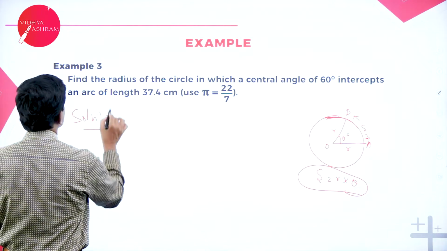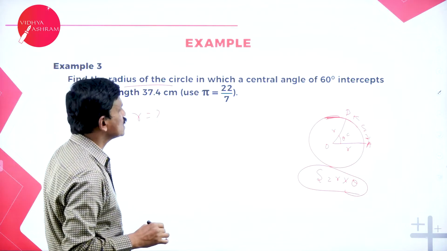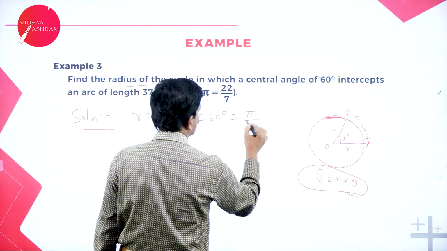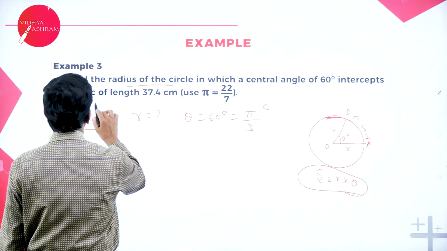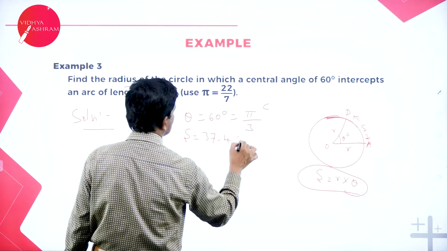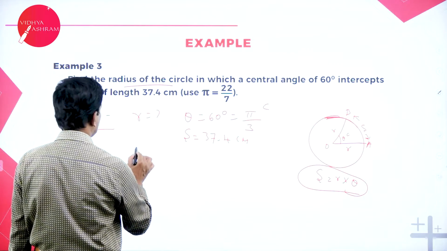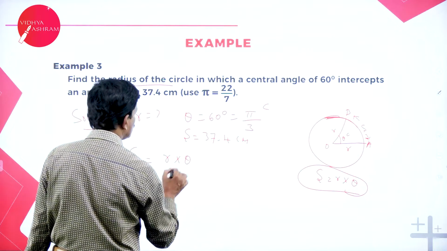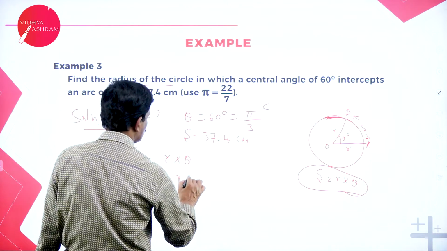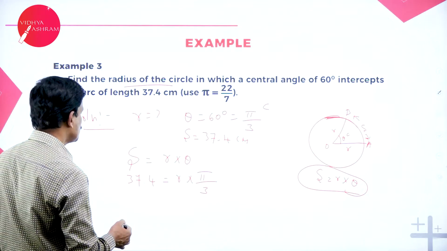What is given? Find the radius R, which is the question mark, of a circle with a central angle theta of 60 degrees, which is equal to pi by 3 radians, intercepting an arc length S equal to 37.4 centimeters. Use pi is equal to 22 by 7. What is the formula for arc length? S is equal to R into theta. So 37.4 is equal to R into pi by 3. Now simplify this, you will get the answer.